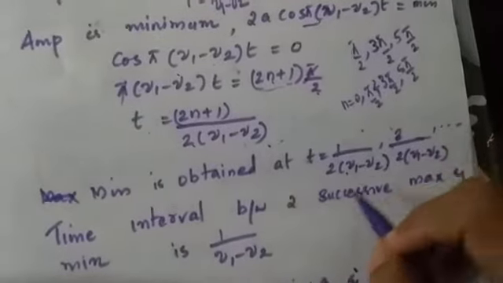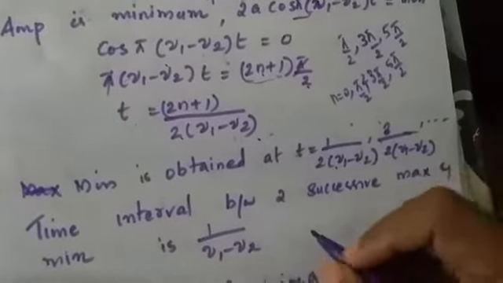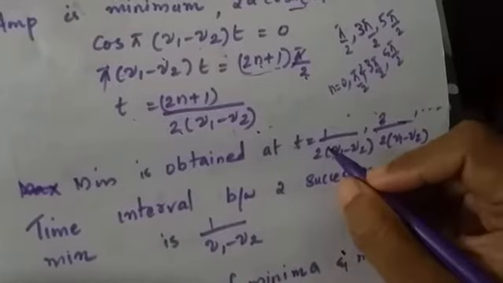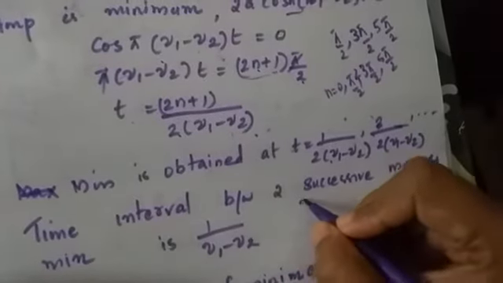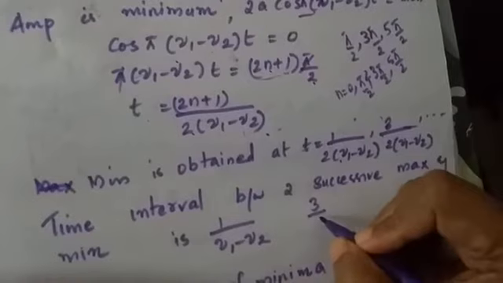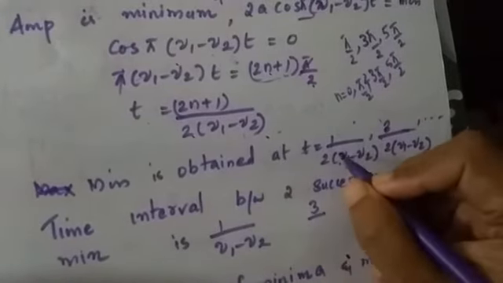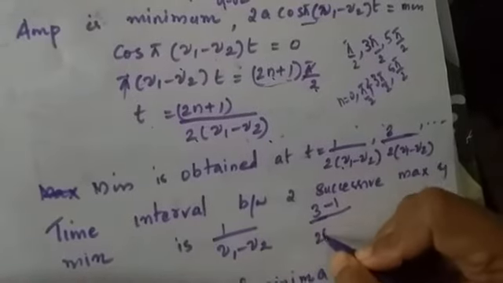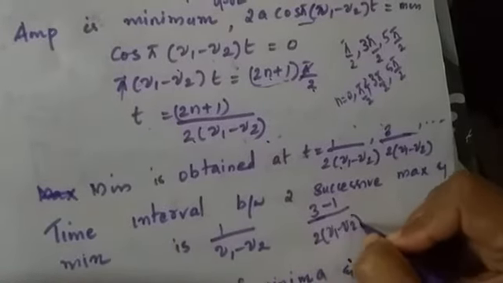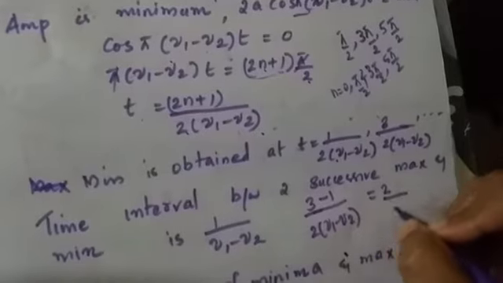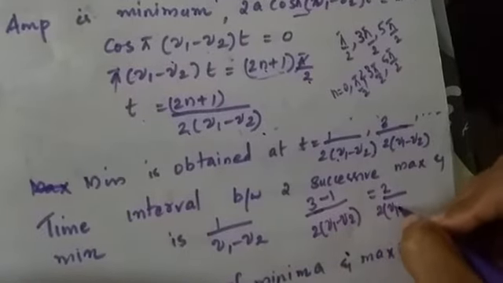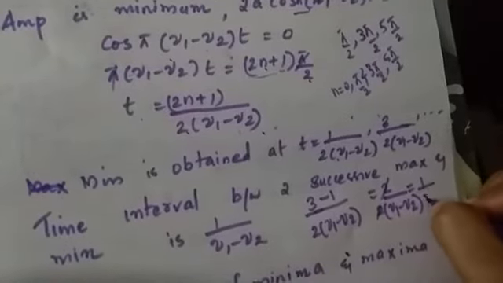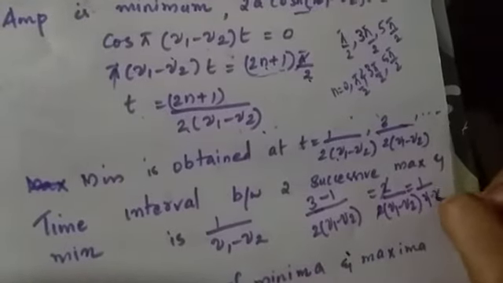Similarly, these are two successive minima. And what is the time interval between these two successive minima? Just subtract 1 by 2(nu 1 minus nu 2) from 3 by 2(nu 1 minus nu 2). So that will be (3 minus 1) by 2 into (nu 1 minus nu 2). 3 minus 1 is 2, so 2 by 2 into (nu 1 minus nu 2), and the 2 will be cancelled, leaving 1 by (nu 1 minus nu 2).